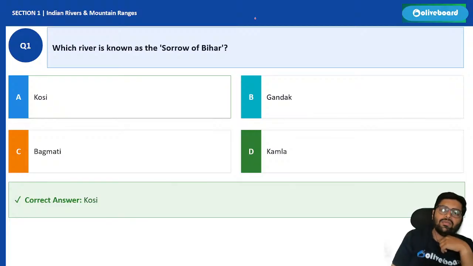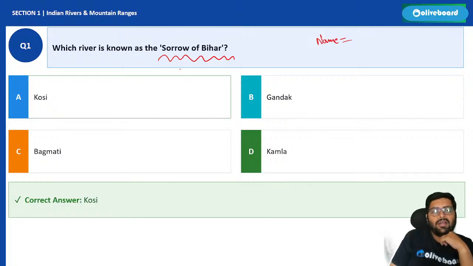Now I told you the type or name of a river also comes. Which river is known as Sorrow of Bihar? So the famous names are also asked. Sorrow of Bihar is Kosi. Why? Because of its flow.